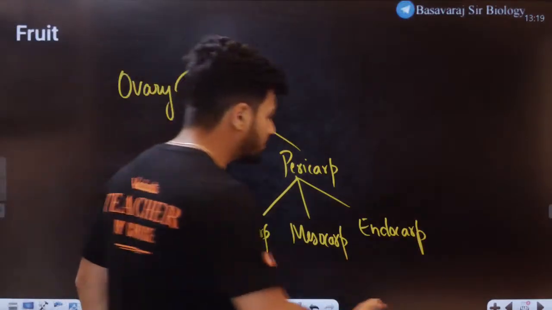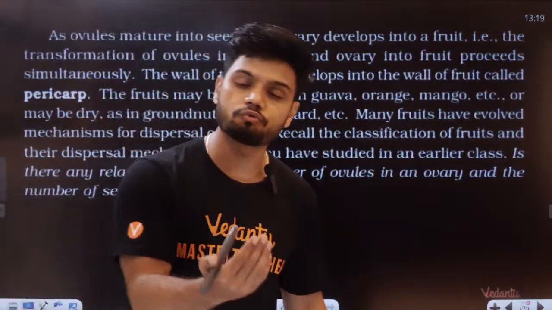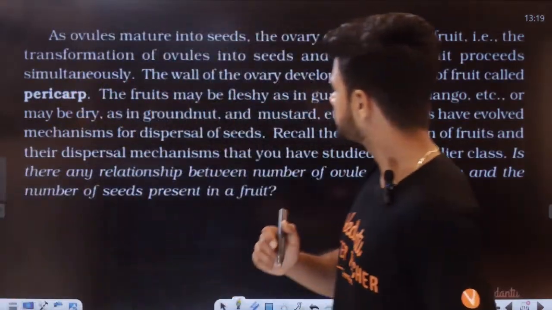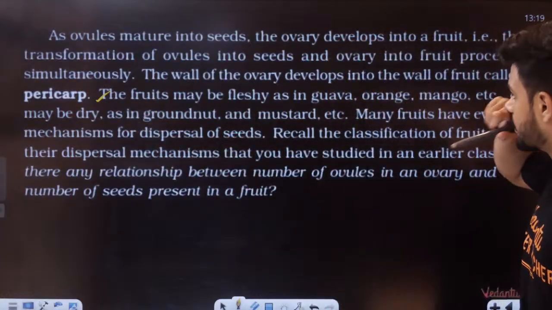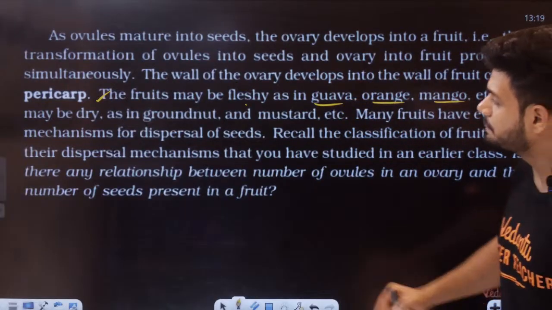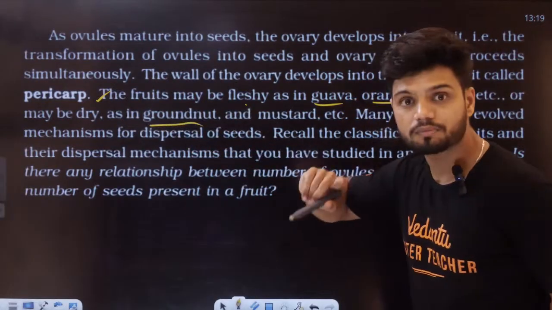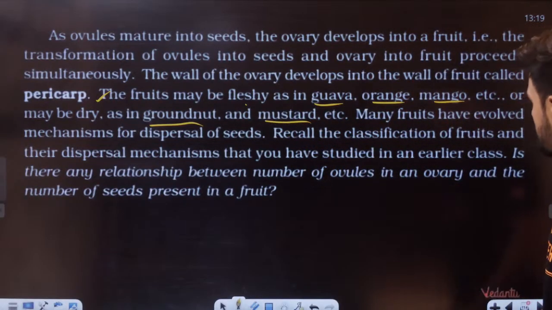Now students, there are multiple types of fruits actually. There is something called true fruit and false fruit. I'll tell you later on. Pericarp may be fleshy: guava, orange, mango. It can be dry also. Groundnut is a fruit. Yes, groundnut is a fruit. Mustard, dry fruits.